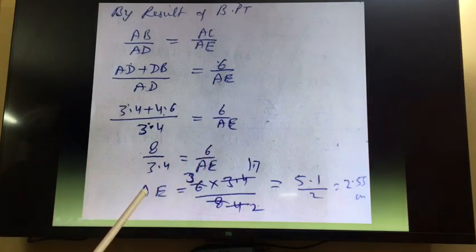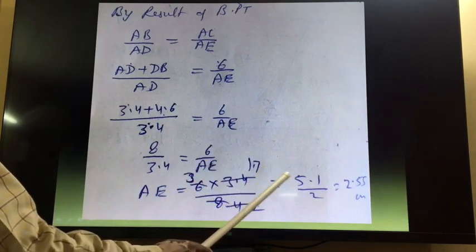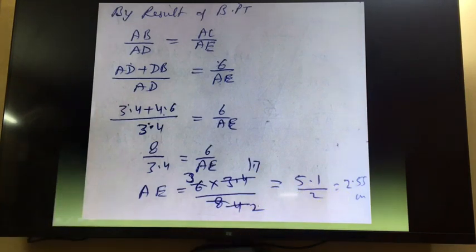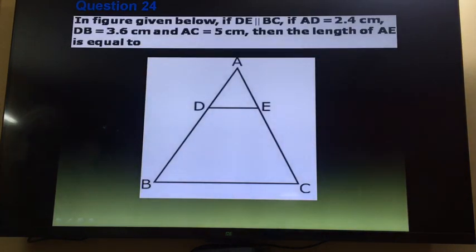After doing a cross multiplication, 8 AE is equal to 6 into 3.4. So AE is equal to 6 into 3.4 upon 8. This will give you 5.1 upon 2, and if you divide, 2.55 will be the answer in this case. So if you are not able to understand, you can understand by this.